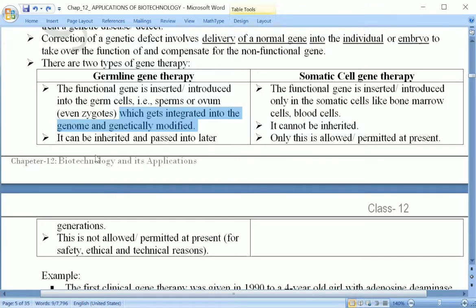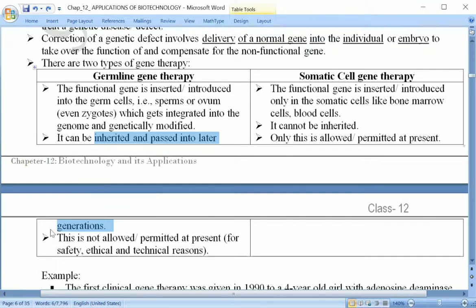And this therapy can be inherited and passed on to later generations also, because that person's whole body has this functional gene, and through reproduction the next generation also will be able to inherit this functional gene.